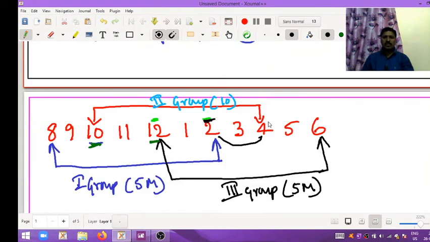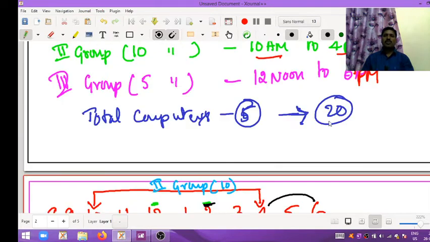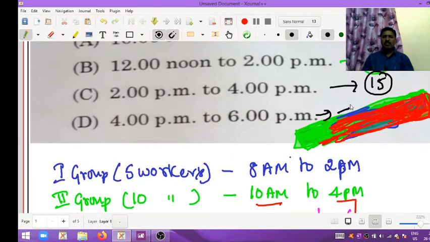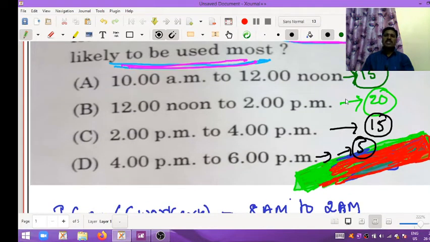4 to 6 p.m.: the first group avoided and second group avoided. Only the third group will work in this slot, so only 5 members worked. So in which option were the maximum workers working? 20 members worked in this option. So that's why this option is correct. Option B is the correct answer.